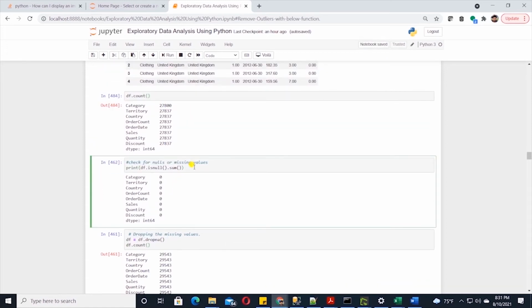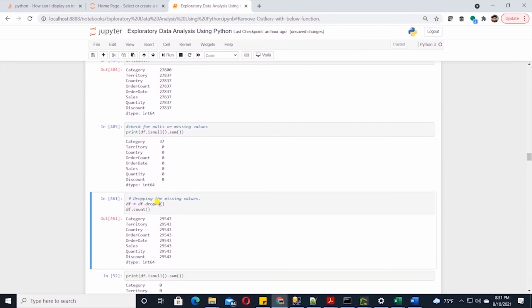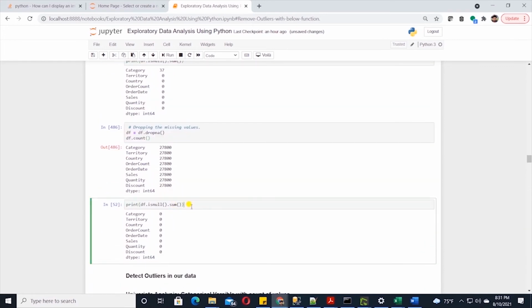Let's also check if we have any missing values by summarizing the nulls. In the category column, we have 37 missing values. Let's go ahead and drop these. We can check again to see if the missing values are removed. This is how we drop missing or NaN values from our data set.